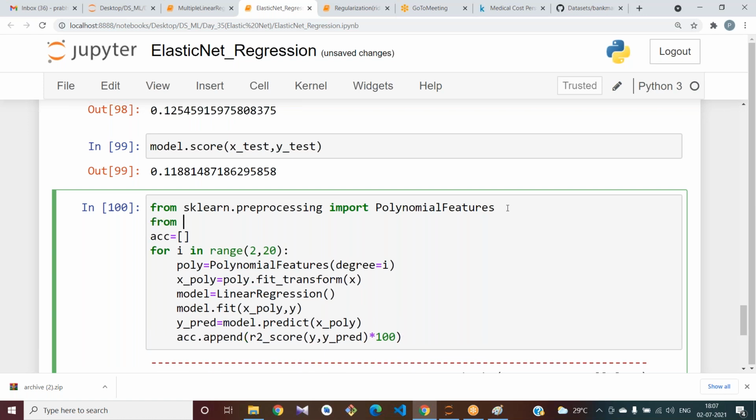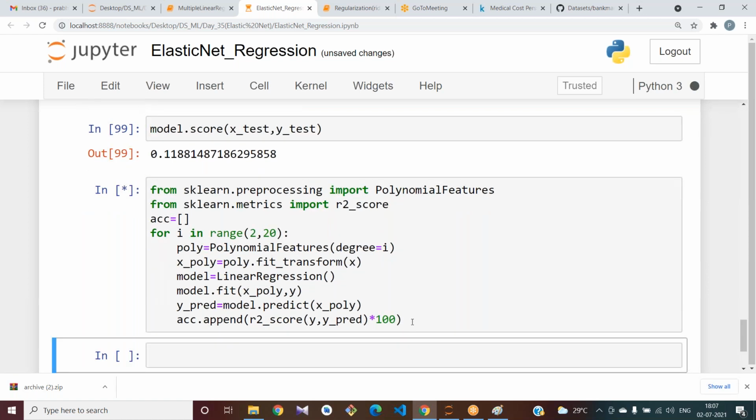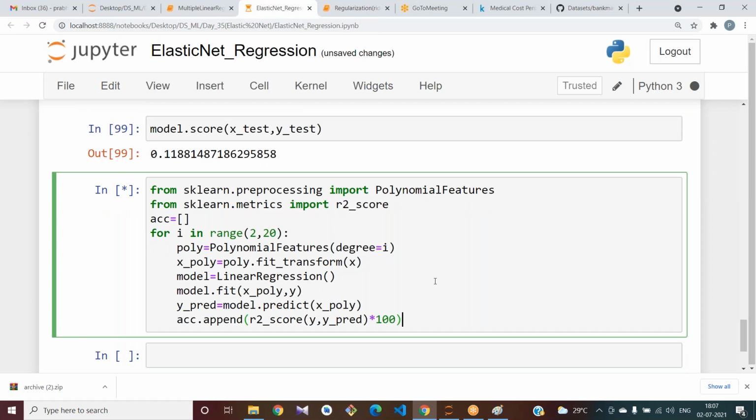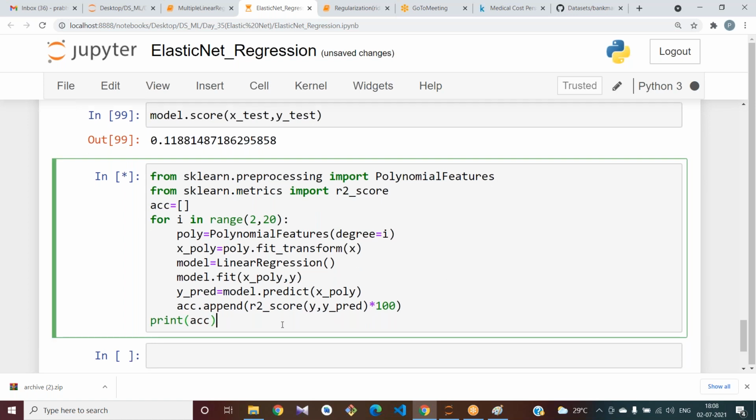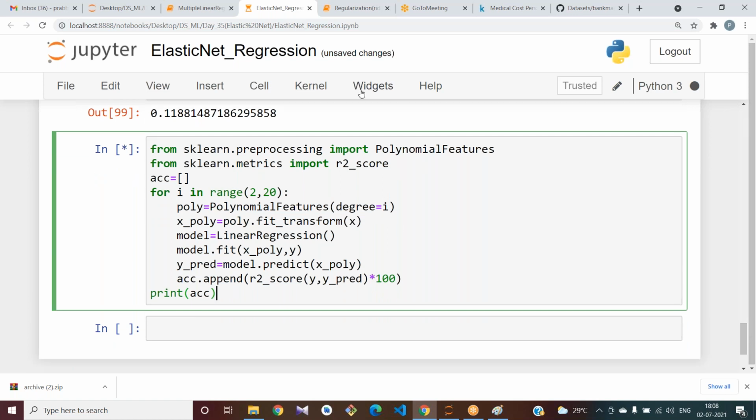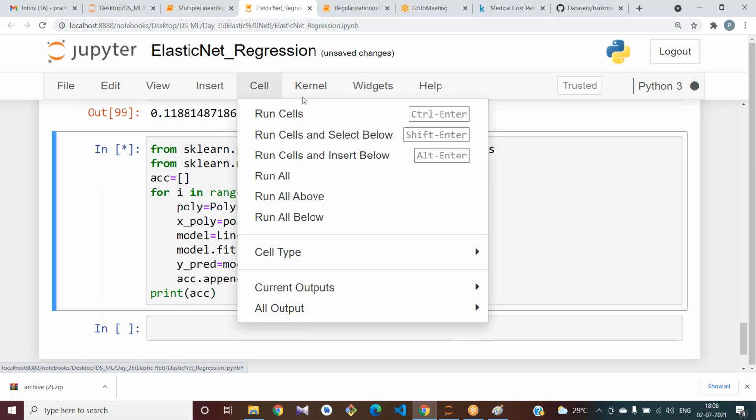From sklearn.metrics import r2_score. Okay, let us print our accuracy. Print. Let me restart my kernel.